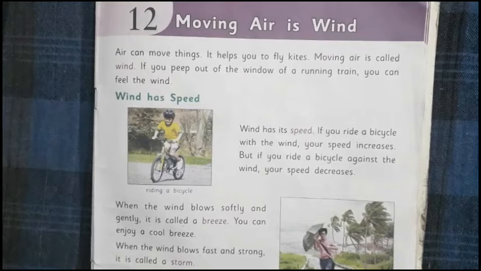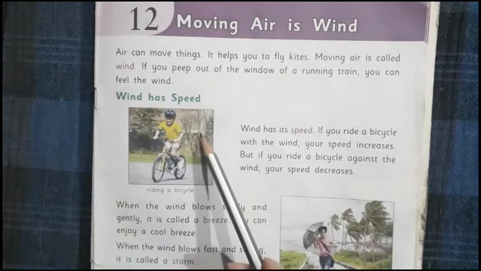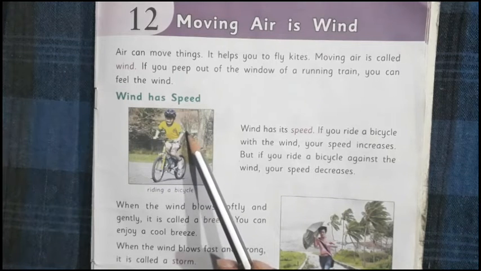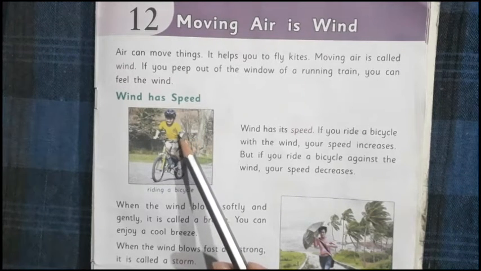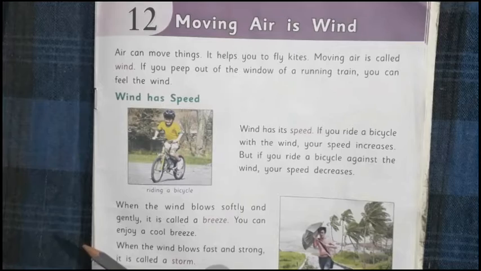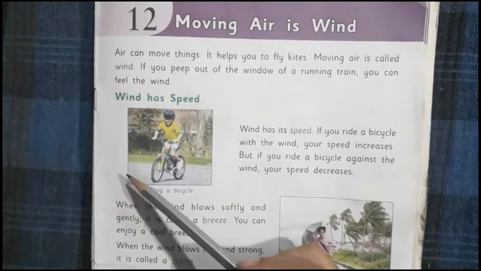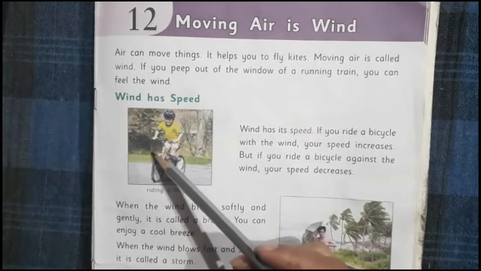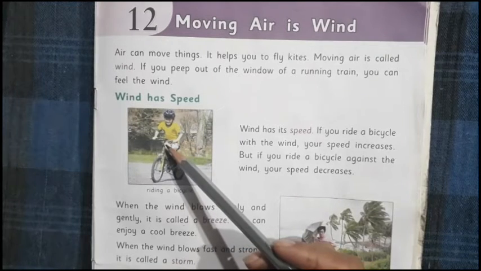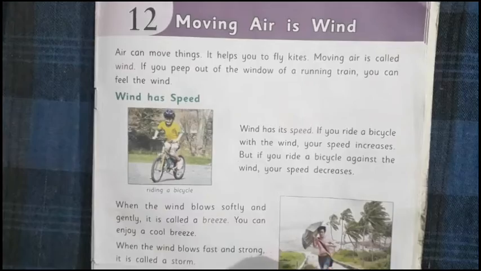Riding a bicycle with the wind means a wind blowing from your backside, okay? And you feel like someone is pushing you from back. And in that way, your speed increases. But riding a bicycle against the wind means the wind will come from your front side, okay? And it will try to push you backward. So in that way, your speed decreases.